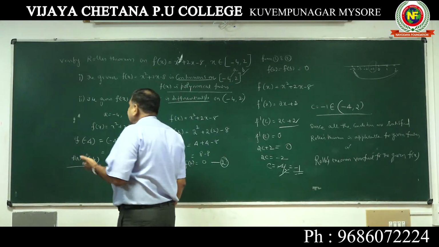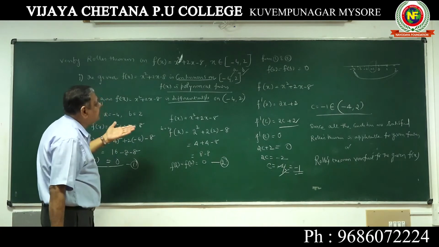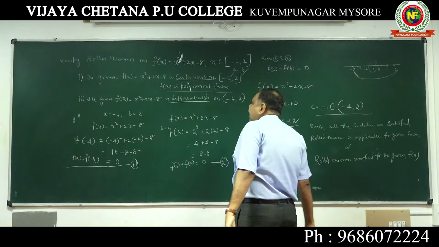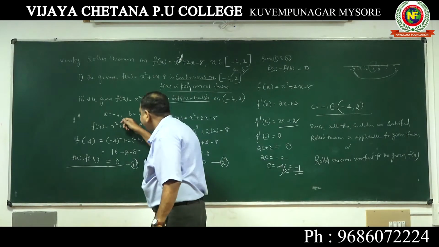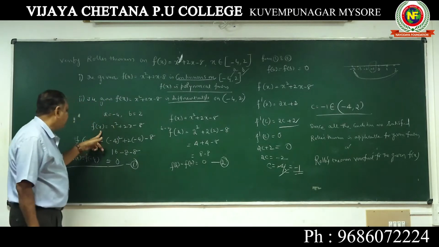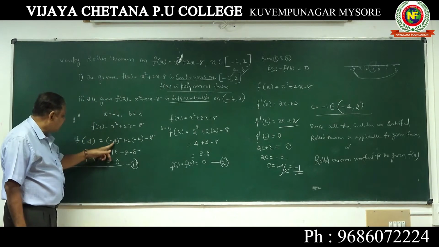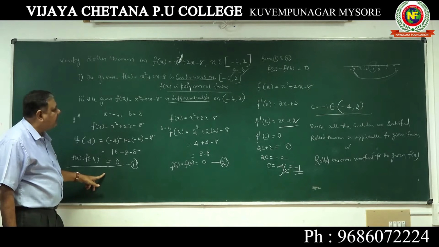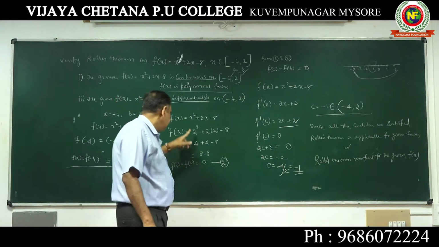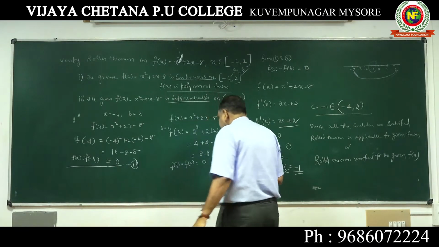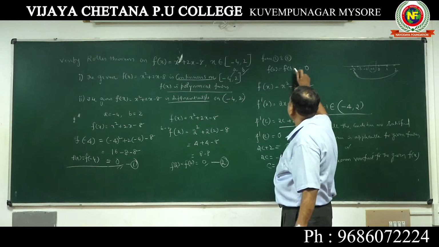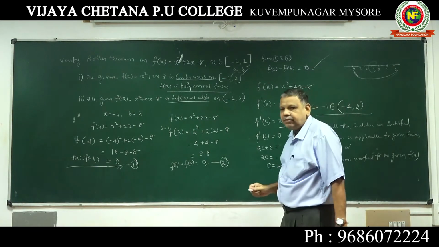Next, the given function f(x) is differentiable on the open interval (-4, 2). After that you have to check whether f(a) and f(b) are the same. A is -4, so in f(x) put -4 in place of x and find out. This is f(a). F(b) means f(2); same thing, put 2 in the given function. Now it is also 0, so from 1 and 2, f(a) is equal to f(b) is equal to 0.